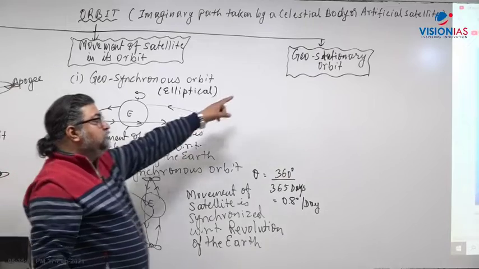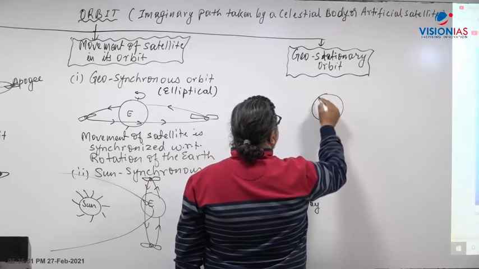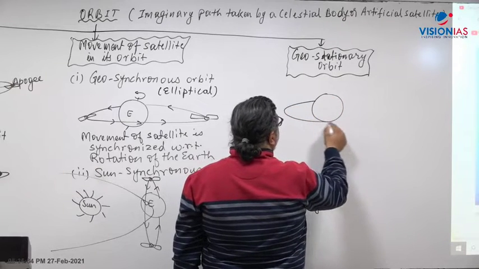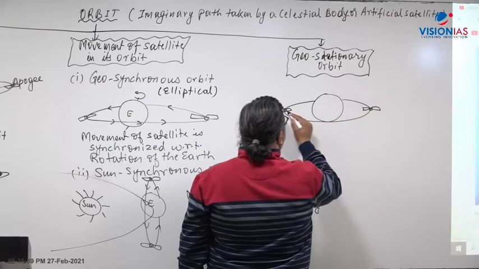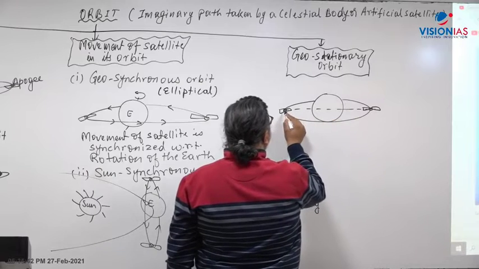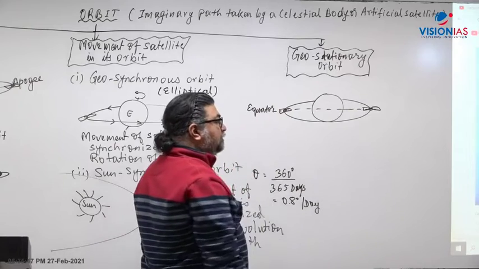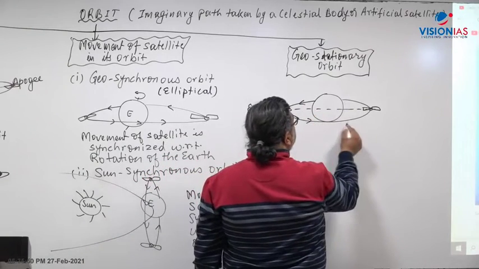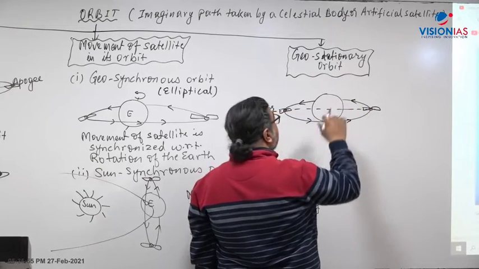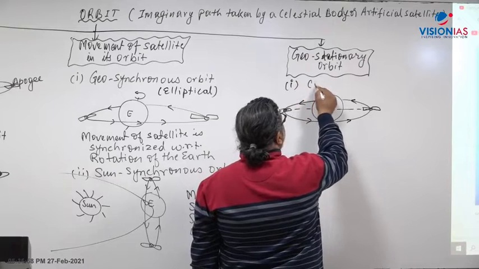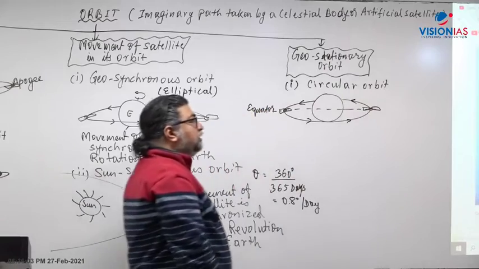But when you talk about geostationary orbit, the first condition is that it is a completely circular orbit and it lies on the plane of the equator. This is the equatorial line, the 0 degree line here. So the satellite moves in this kind of orbit with respect to the equatorial plane. The first thing is that geostationary orbit is a circular orbit.